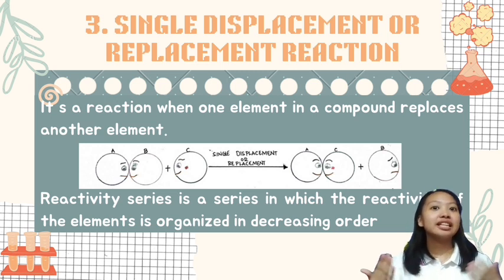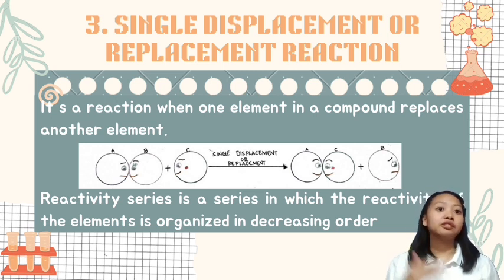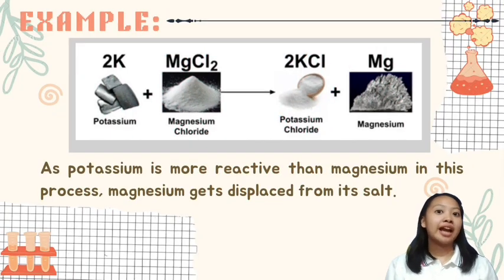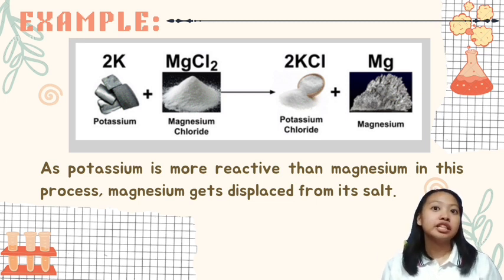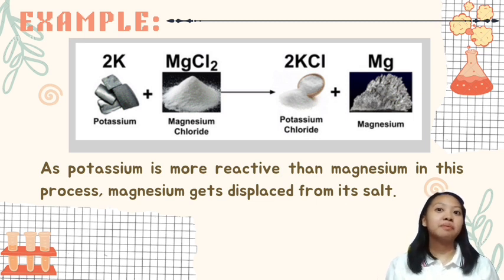The reactivity series indicates that the elements at the top are more reactive than the elements at the bottom. An example of a single displacement reaction is the reaction between potassium and magnesium chloride. As potassium is more reactive than magnesium in this process, magnesium gets displaced from its salt. The most reactive element is potassium, which is located at the top of the reactivity series.